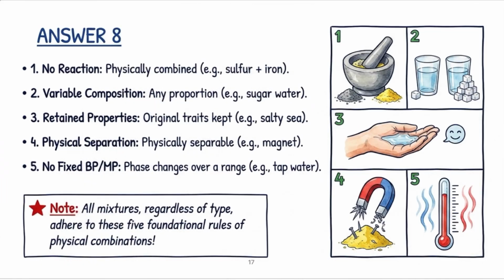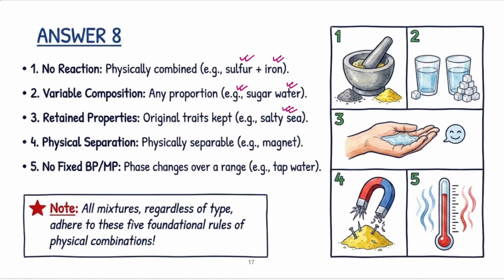First characteristic is that there is no chemical reaction between the components of the mixture. We already discussed the sulfur and iron mixture. A mixture will have variable composition, as for example, we already did in the previous question, the sugar and water mixture. Now retention of properties: just now we did air, having a mixture of different gases, and all the components of the air are retaining their properties, right? And then you can check salty seawater.